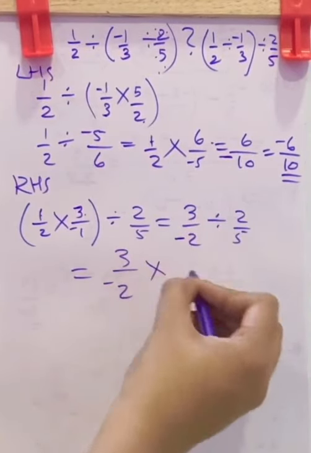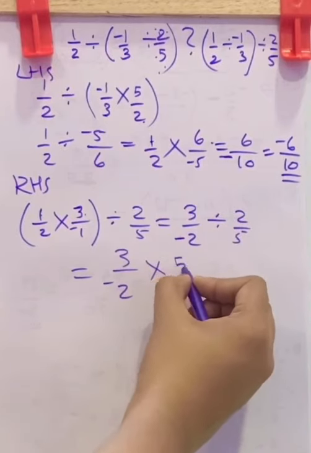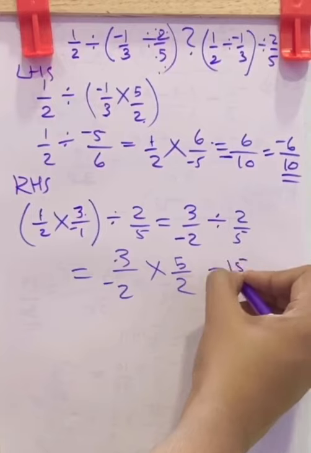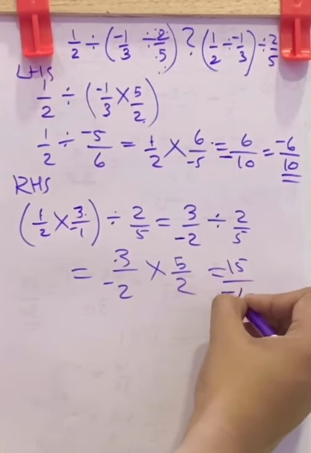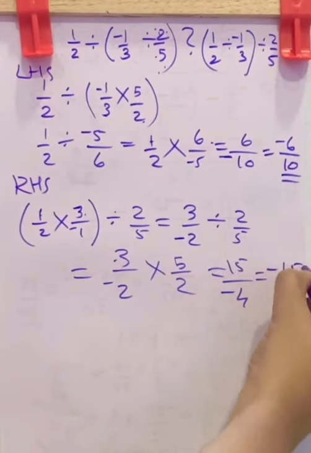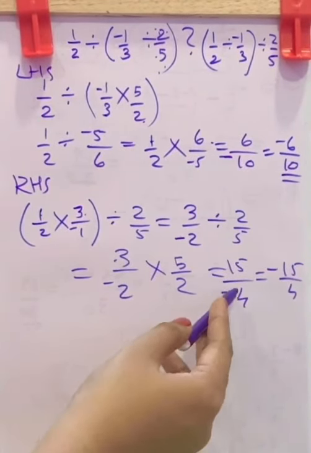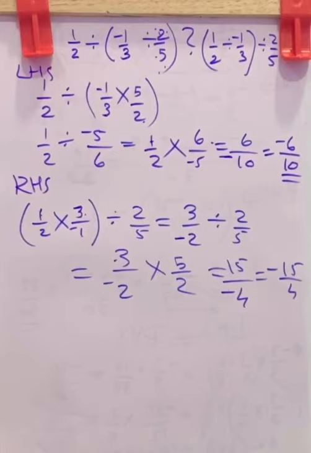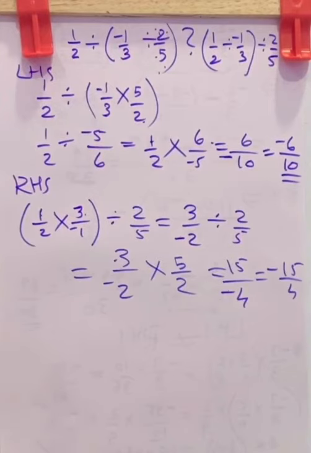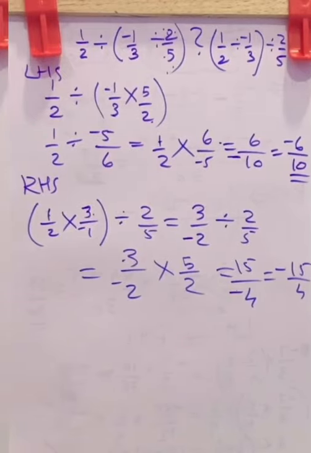Division becomes multiplication. This 2 by 5 changes to reciprocal 5 by 2. 3 into 5, 15. 2 into negative 2, negative 4. 15 by negative 4 means negative 15 by 4. This negative is for the whole fraction. So you can write it as negative 15 by 4. Now is it equal? No, LHS is not equal to RHS. So you can say division is not associative for rational numbers.